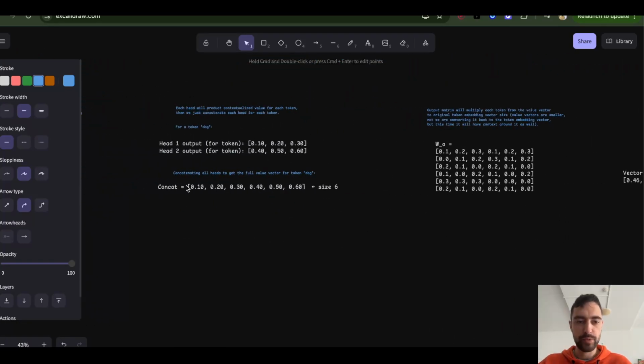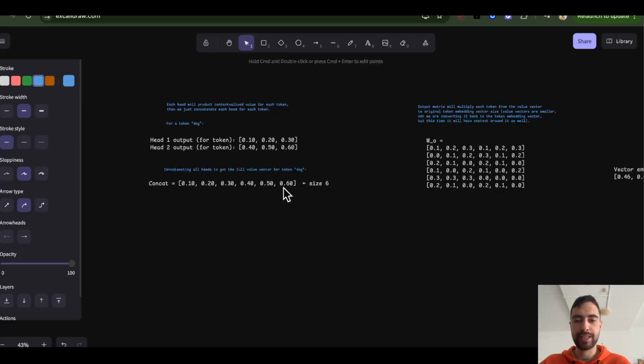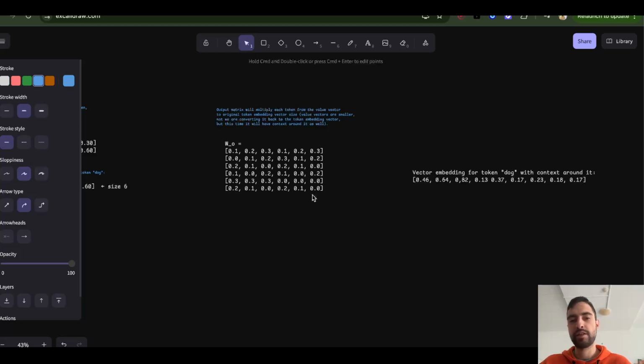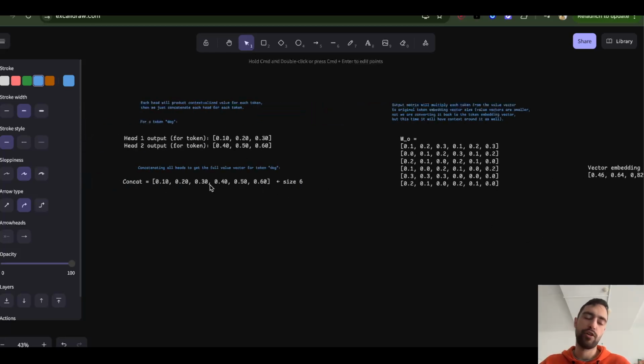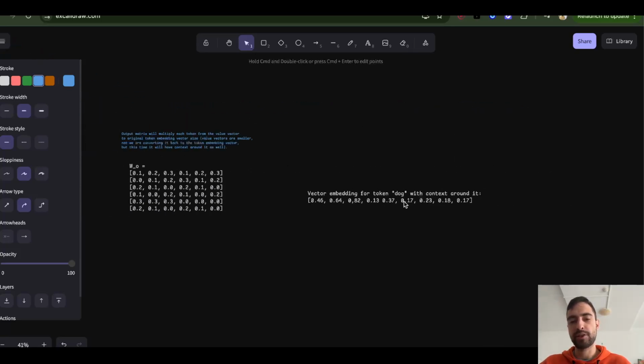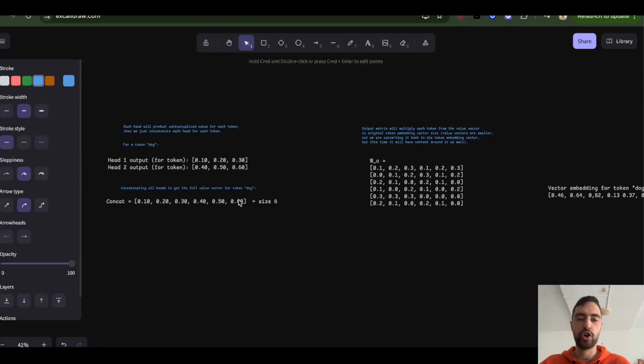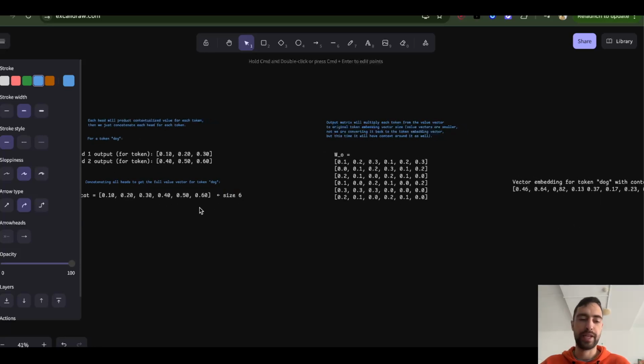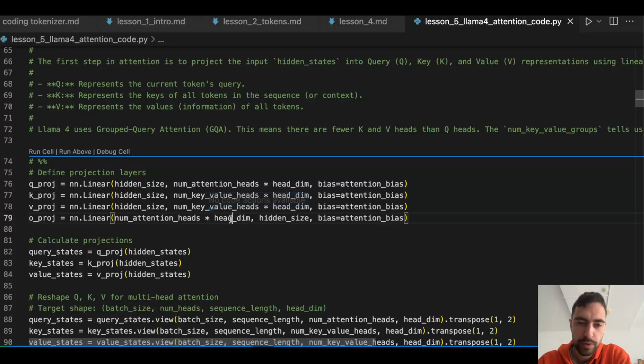So after we concatenate all of the heads, then we multiply the concatenated heads with the output projection, and it will turn the concatenated heads of values into the token embedding. So this is just one. So this is for the token dog, output dog embedding. So if we have running output matrix, running embedding, the output head is going to be reverse. So the output head will go from the number of attention heads times head dimension to hidden size, output token. So it's going to be reverse.